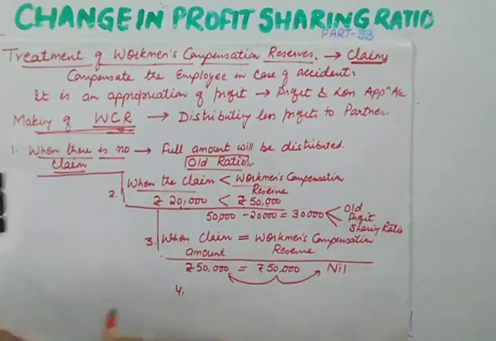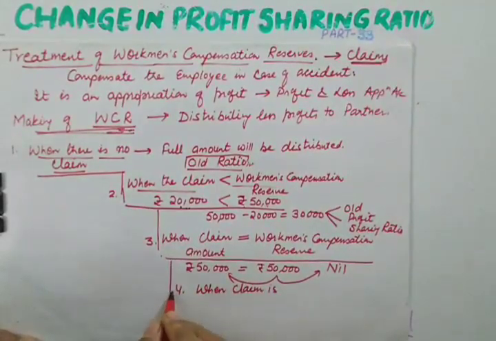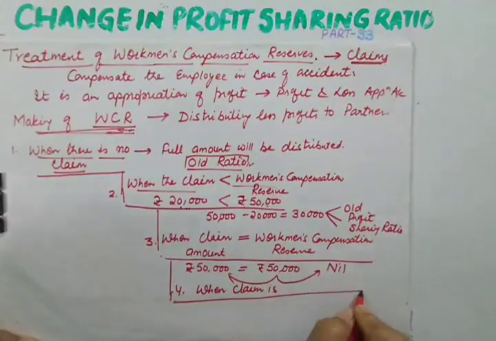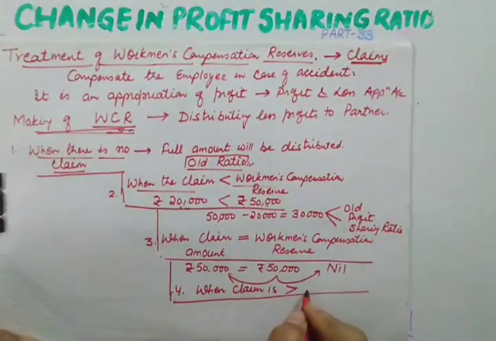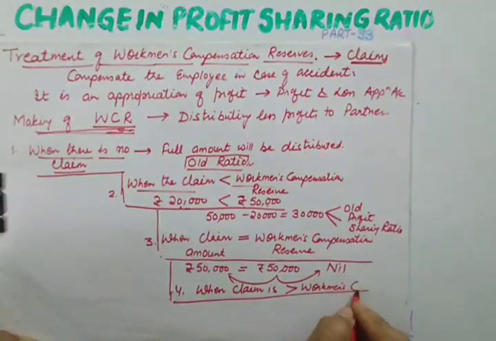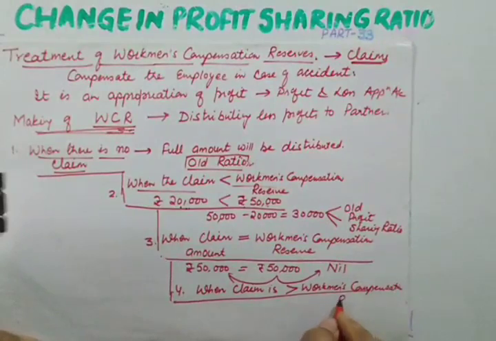Now the fourth case. What will happen in the fourth case when the claim is more than the workman's compensation reserve? Any guesses?